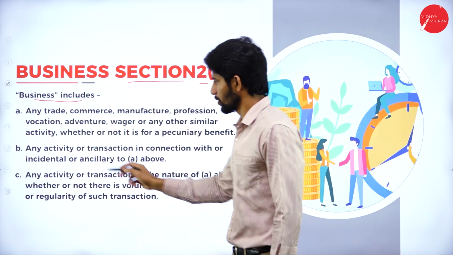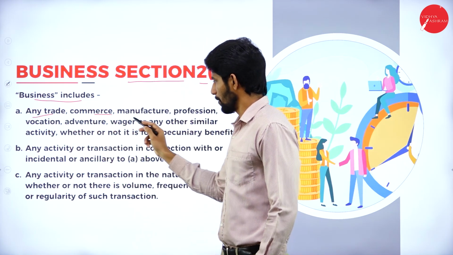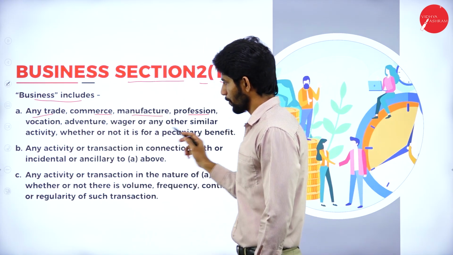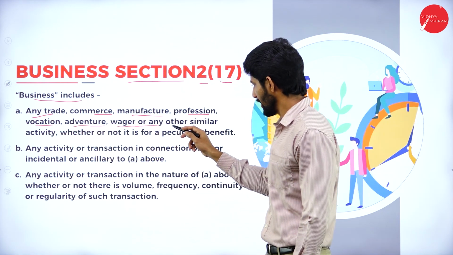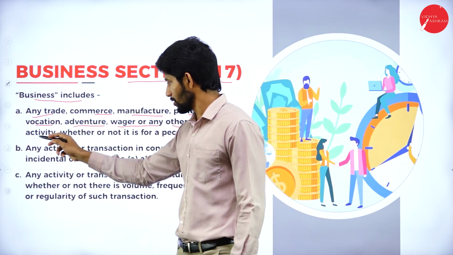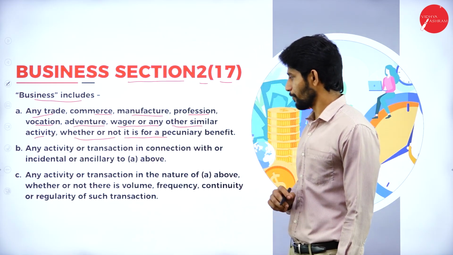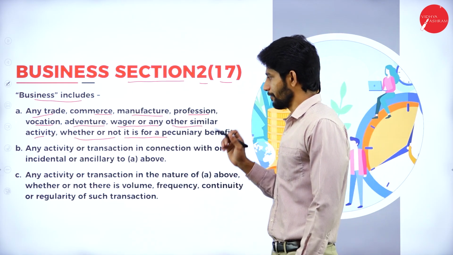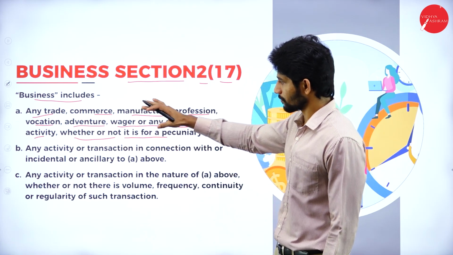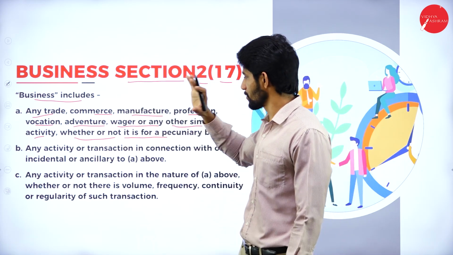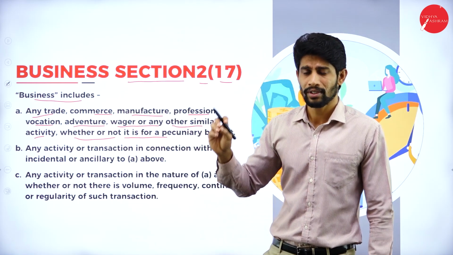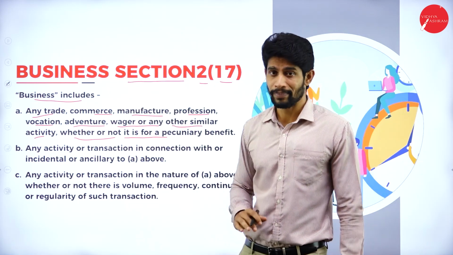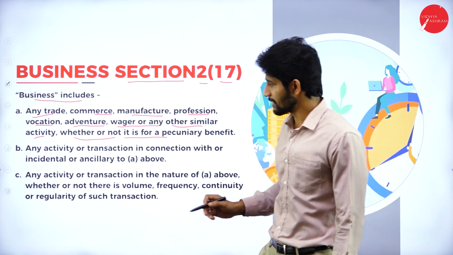It includes any trade, commerce, manufacture, profession, vocation, adventure, wager or any other similar activities, whether or not it is for a pecuniary benefit. Here any trade, commerce, manufacturing activity, profession, adventure, whatever they do, everything will be called business with respect to GST.